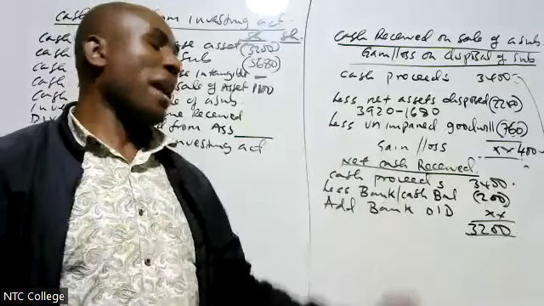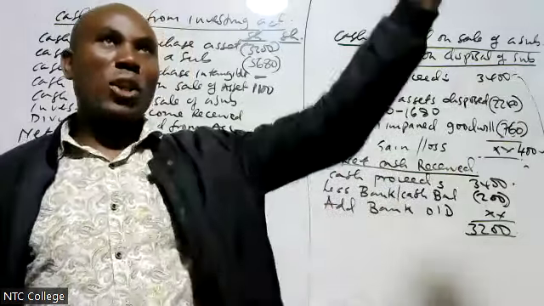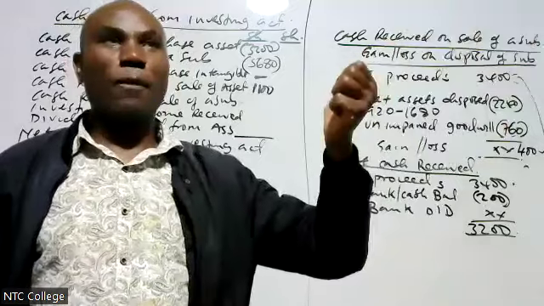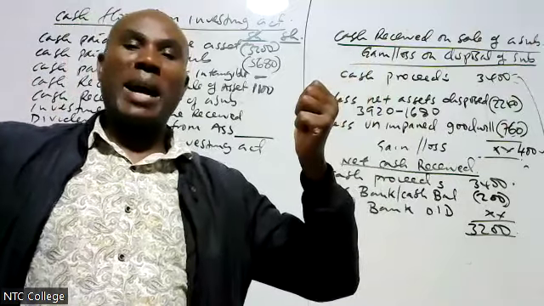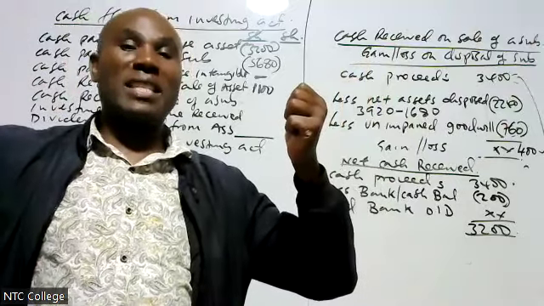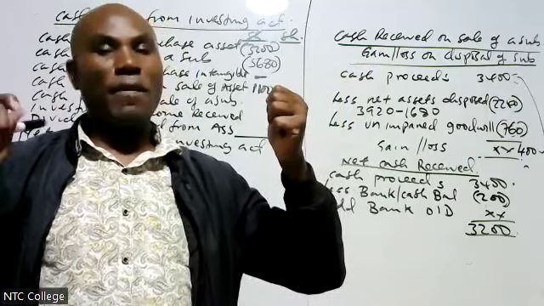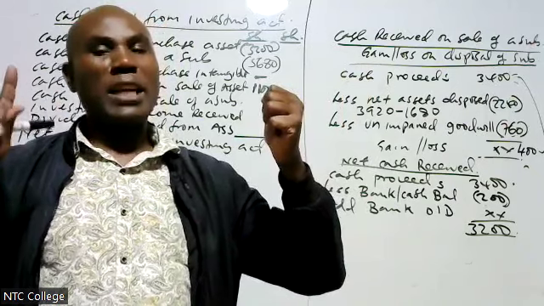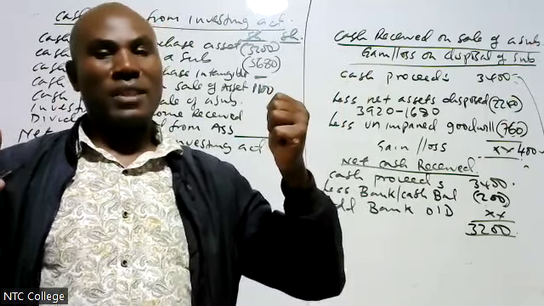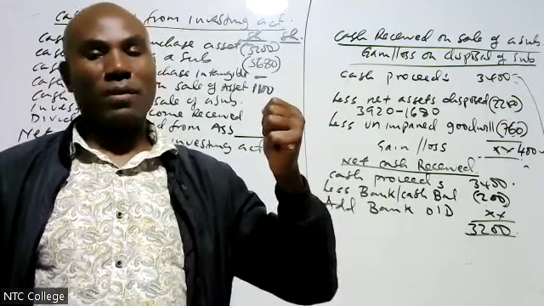But suppose it was a bank overdraft. I sold a subsidiary, I received the money, and this subsidiary went with my liability. Remember, bank overdraft is a liability. I'm not saying bank loan, I'm saying bank overdraft, which is a cash and cash equivalent.